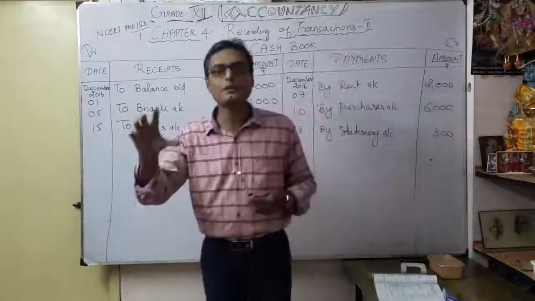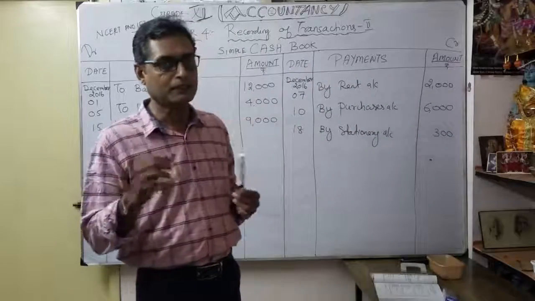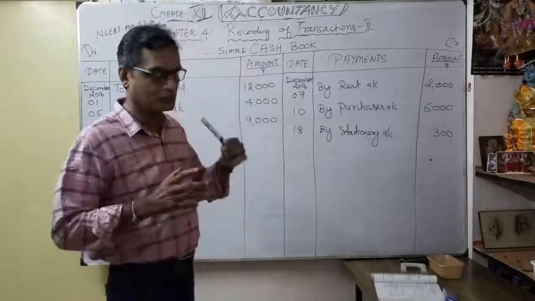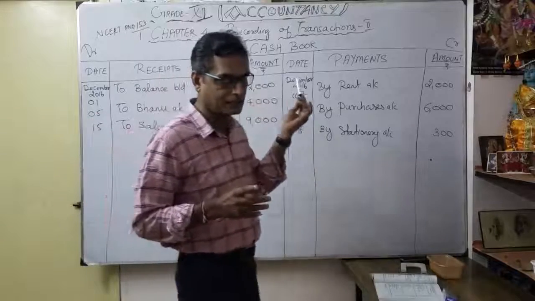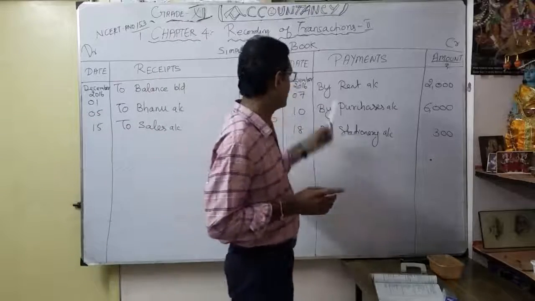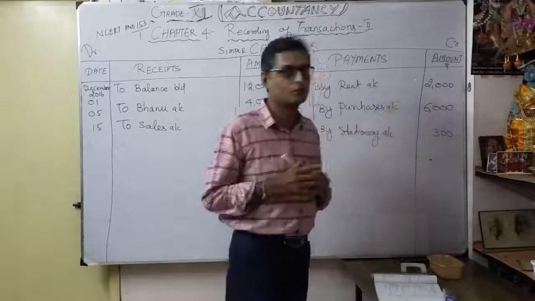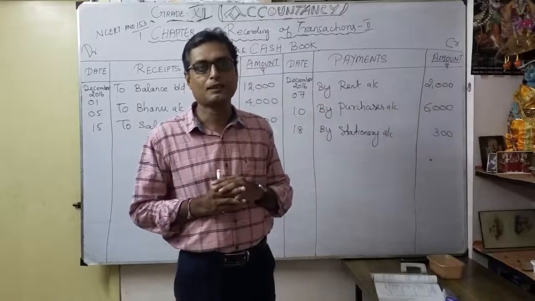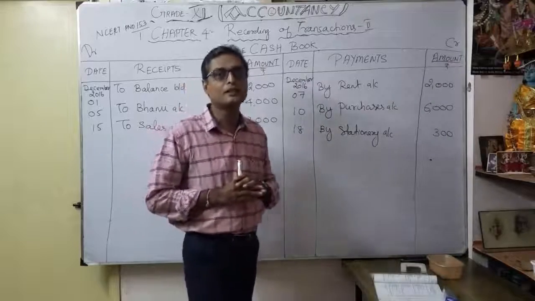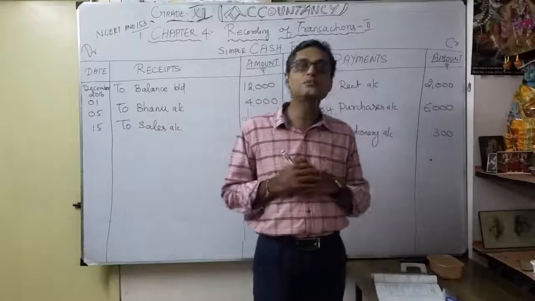So you want to open the stationery account, December 18, to cash account, 300. The debit part is in the stationery account, the credit part is in the cash account. Buy stationery account 300, so payment side, credit side. So understood? This is for recording the transaction in a simple cash book or single column cash book.